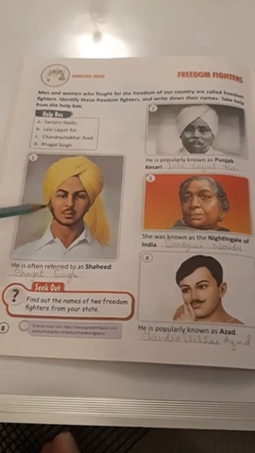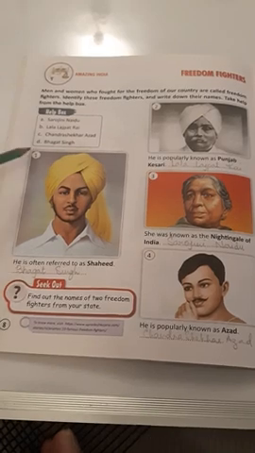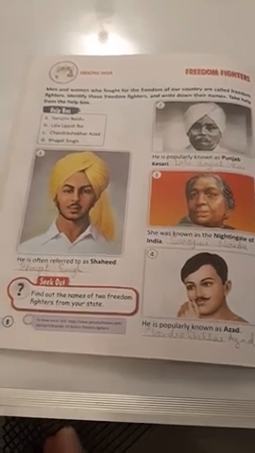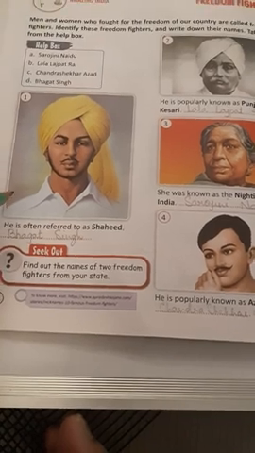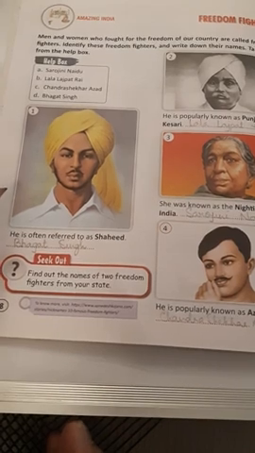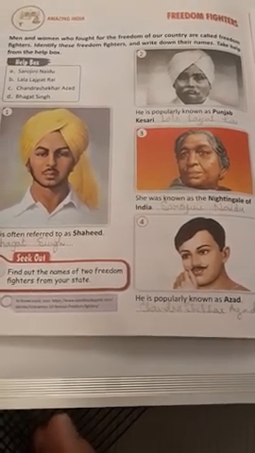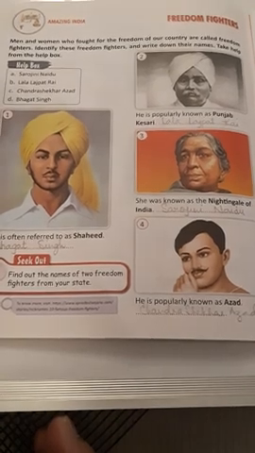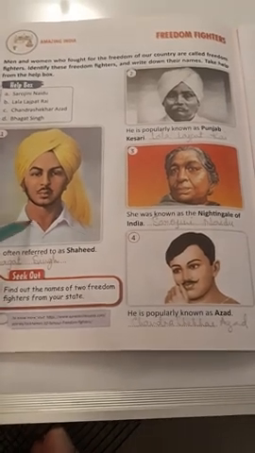Now first picture. He is often referred to as Shahid. This picture is of Bhagat Singh. Now who was Bhagat Singh? He was a revolutionary hero of the Indian independence movement. He began to protest British rule in India while still a youth and soon fought for national independence. He popularized the catchphrase Inqilab Zindabad, which means long live the revolution. He was hanged to death at the age of 24.